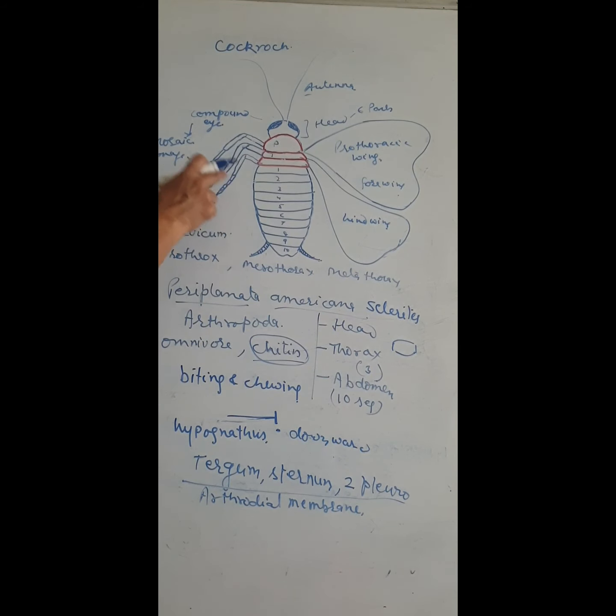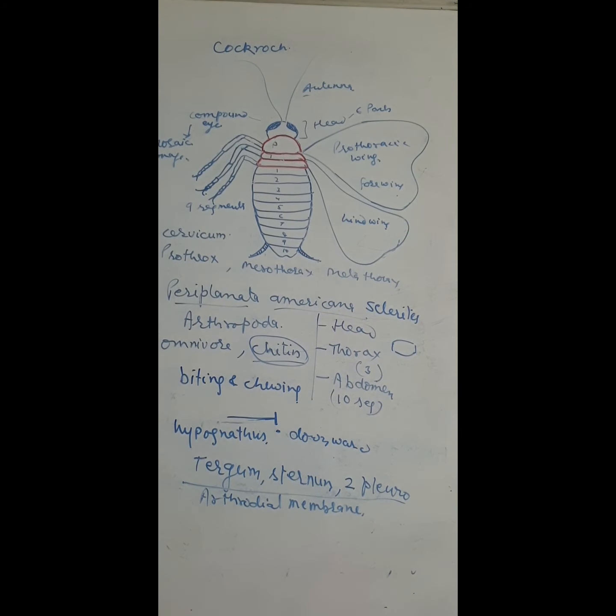Each leg: prothoracic leg, mesothoracic leg, and metathoracic leg. All the legs are of similar kind. All the legs are similar in structure and they are made up of 9 segments. Now we discuss the wings of the cockroach.